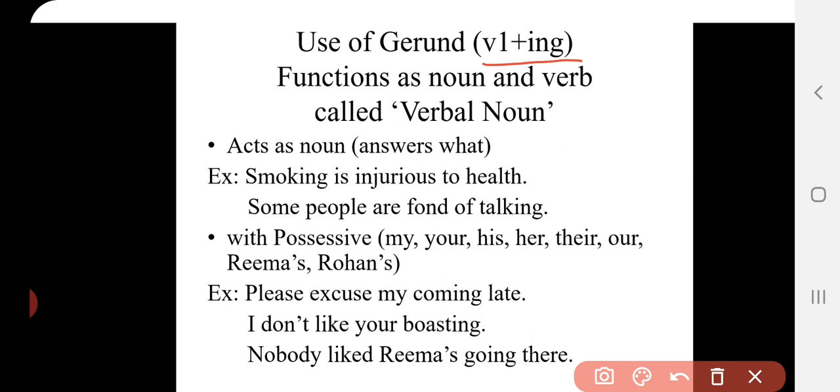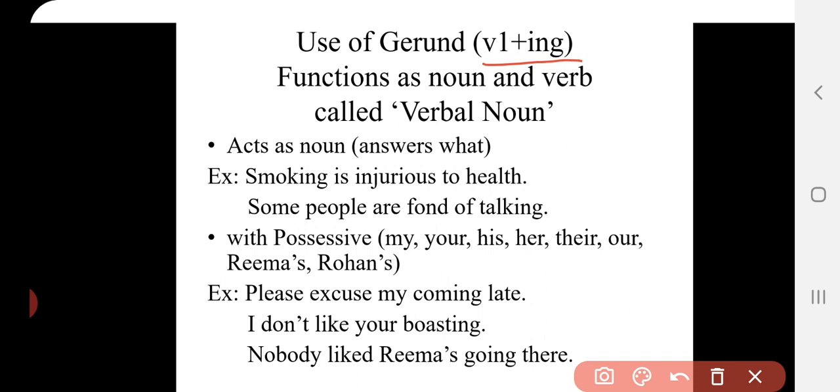Everything that exists in this world has a name, and that's the noun. It sometimes functions as a verb and sometimes functions as a noun. That's why it is called verbal noun. Why is it called verbal noun? Because the main role of the gerund is that it plays the role of the noun.